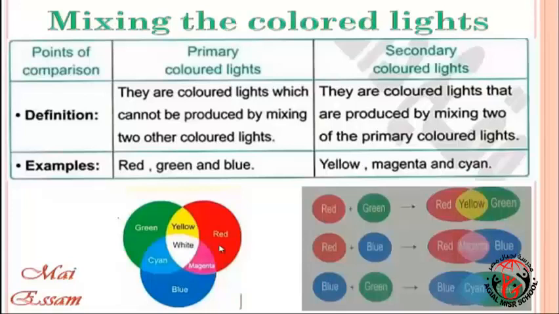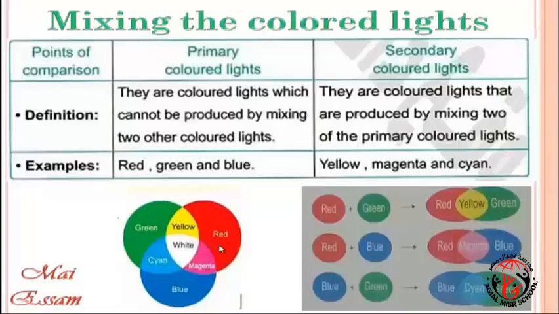When we mix red, green, and blue, it produces white light. But when we mix green and red, it produces yellow. When we mix green and blue, it produces cyan.